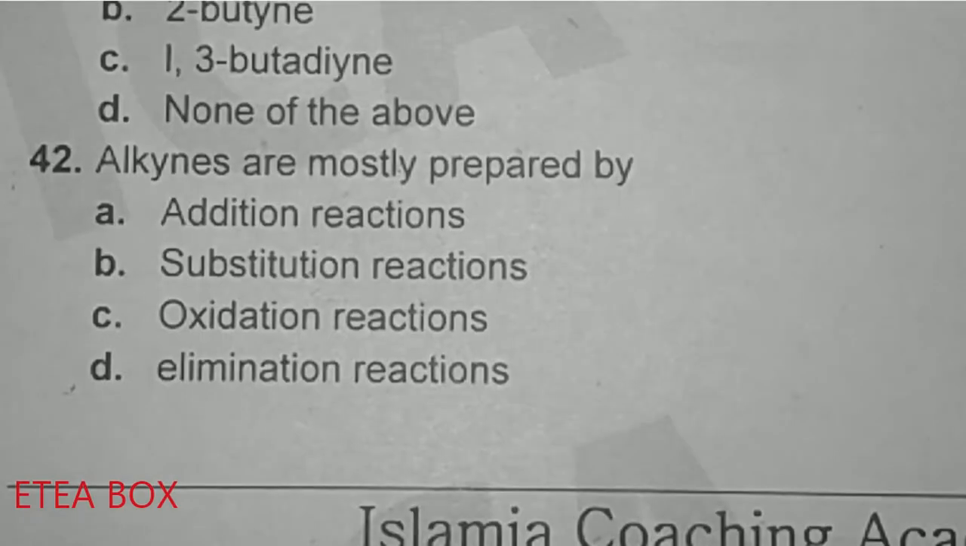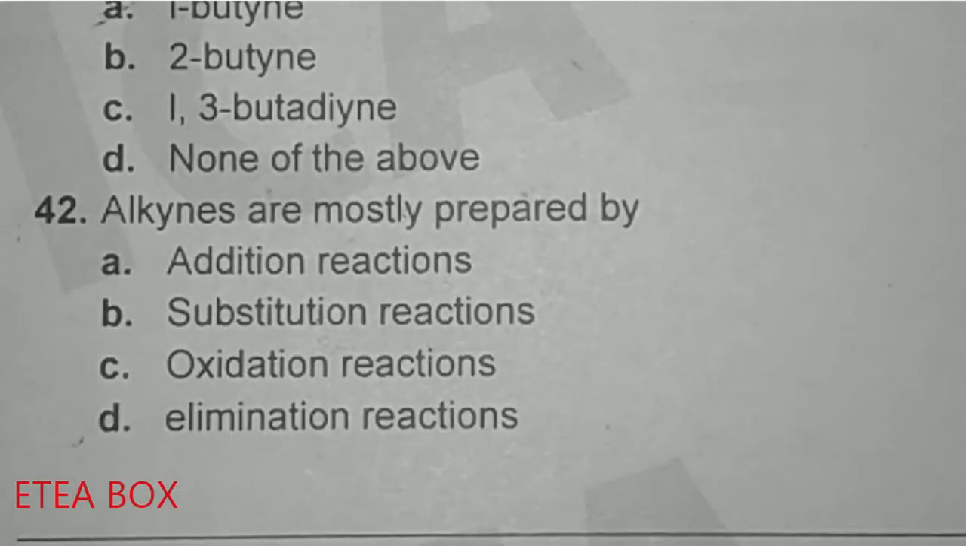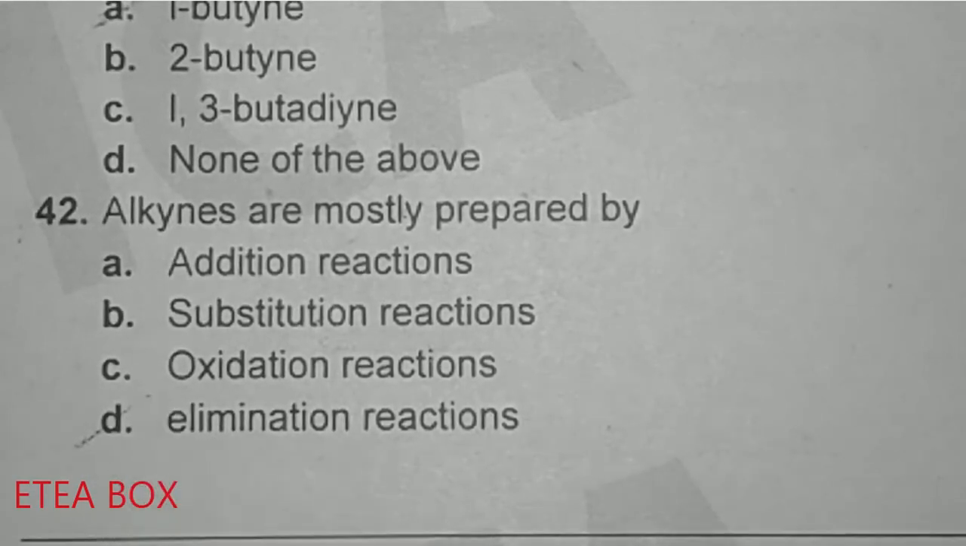Question 42. Alkynes are mostly prepared by elimination reaction. Like if we take the alkane and we remove the hydrogen from them, they make the alkyne. So they are mostly prepared by the elimination reaction, because in elimination reaction the sigma bonds are broken down and the pi bonds are formed.